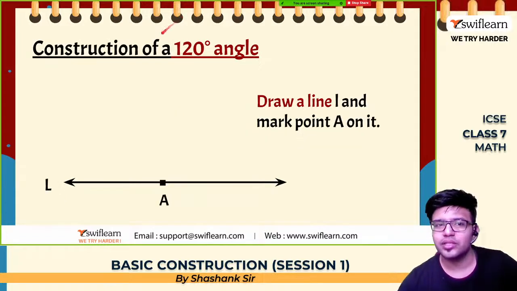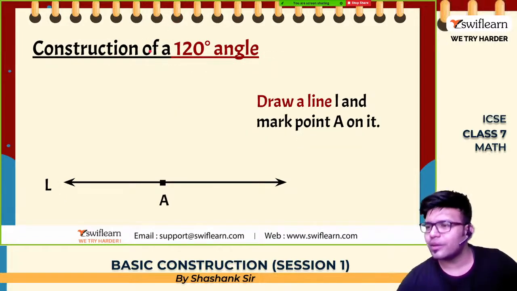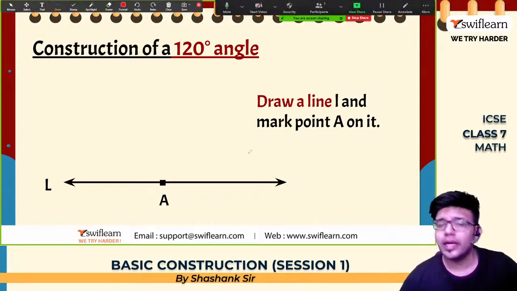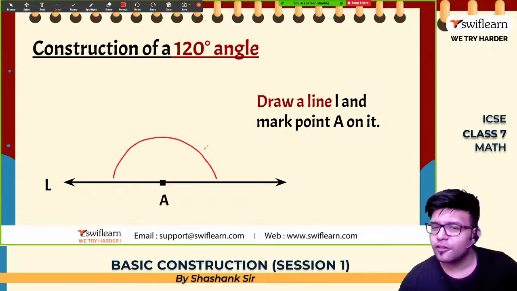Construction of a 120 angle. I've already told you. The entire is 180. First part is 60, second part is 60.